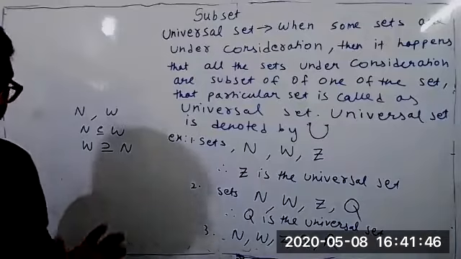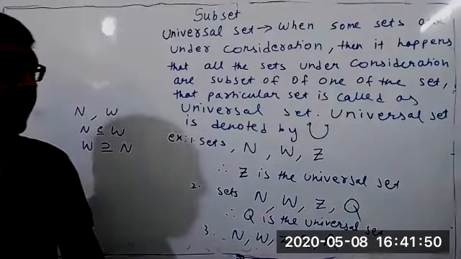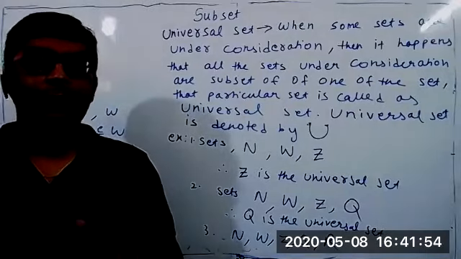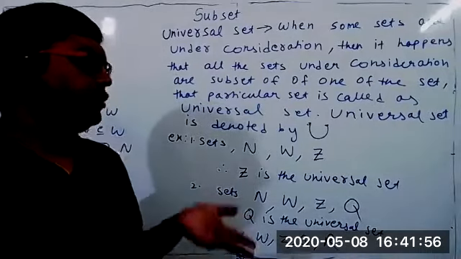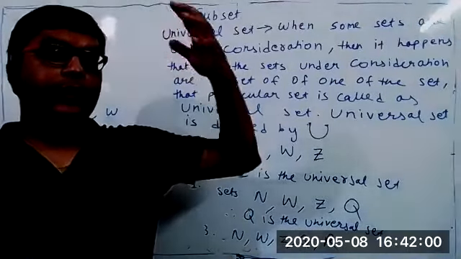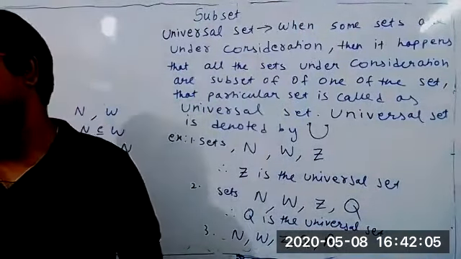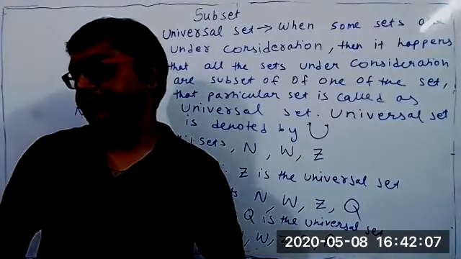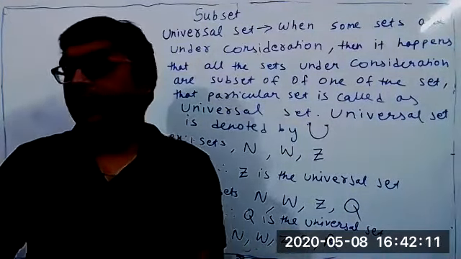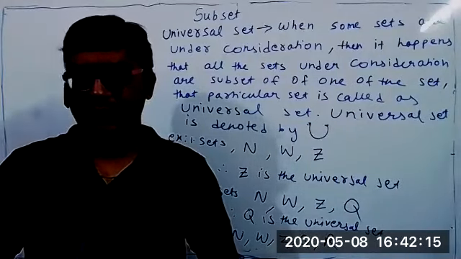I think you are understanding what I'm saying now. Yes, sir. So student, what happened? Obviously, the universal set will be the bigger set, but universal set we talk about when there are many sets, not only two sets. There can be 3, 4 sets. In that, who is the superset of all the sets? That superset is called the universal set. But both are different things. Okay, sir. When you have to write universal set somewhere, you cannot write superset. You have to write universal set only. You will understand, don't worry.